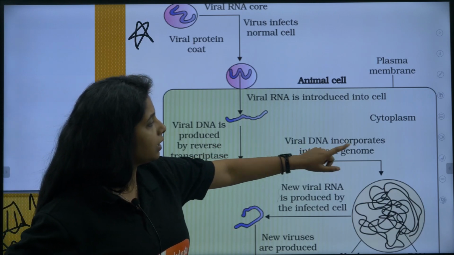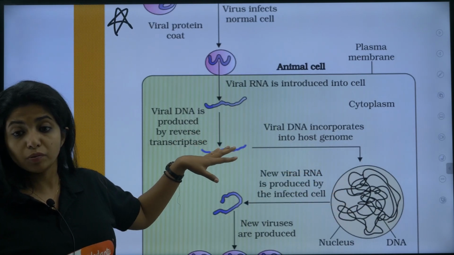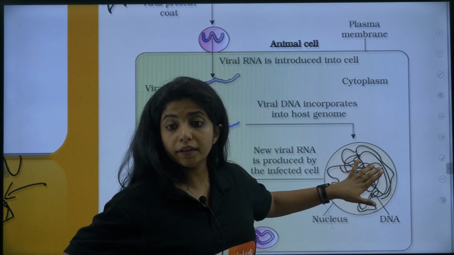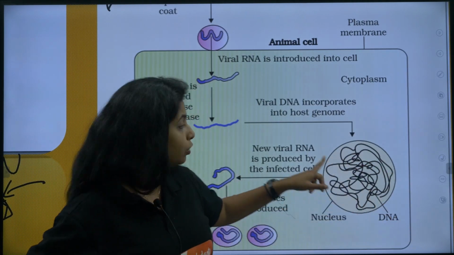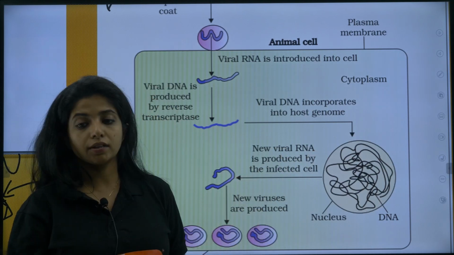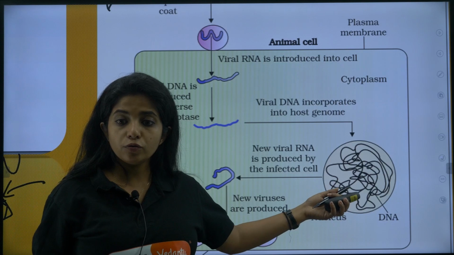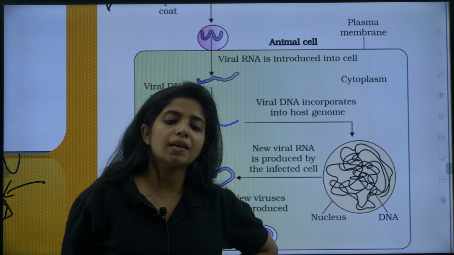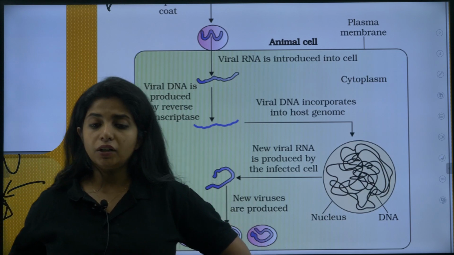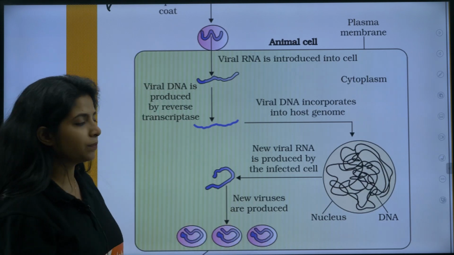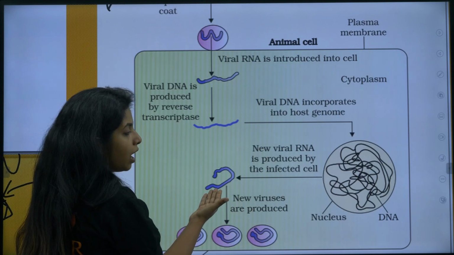Now the viral DNA incorporates into the host genome. This DNA which is made gets incorporated into the host genome, that is, our cell's nucleus, our DNA. Now new viral RNA is produced by the infected cell. It is going to use our machinery, our enzymes, to make more copies of itself, or to make proteins. It goes through transcription, translation, everything, and it also forms its own RNA as well.